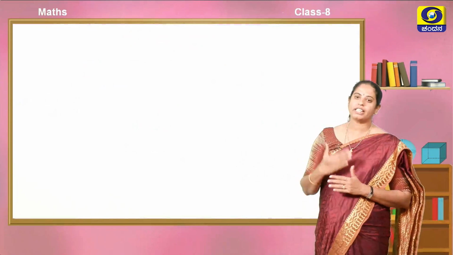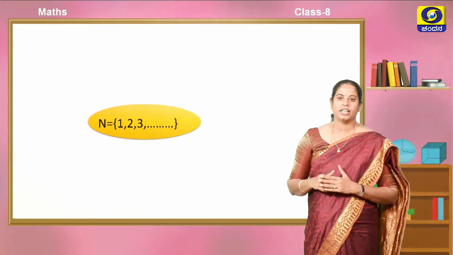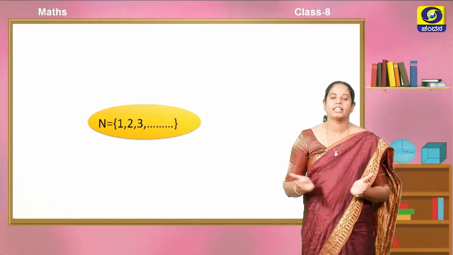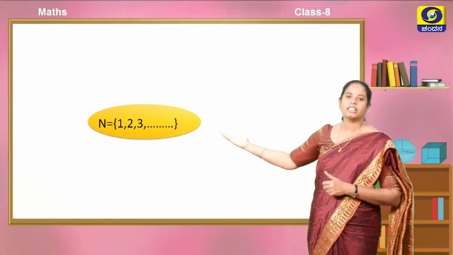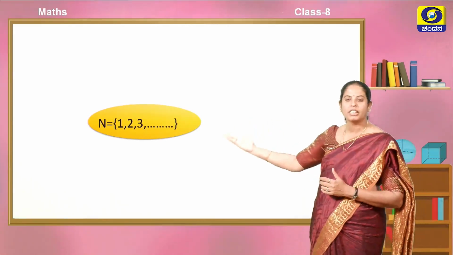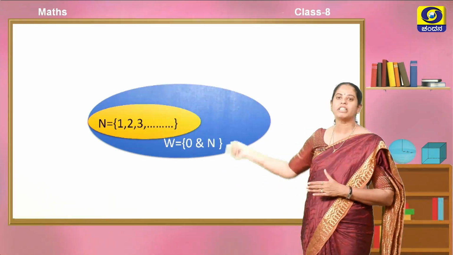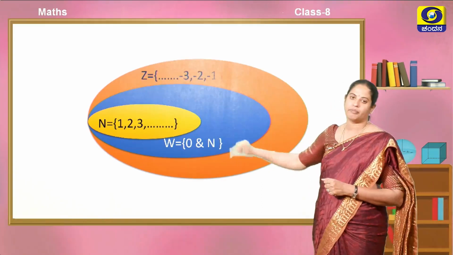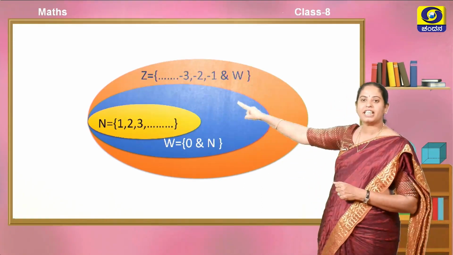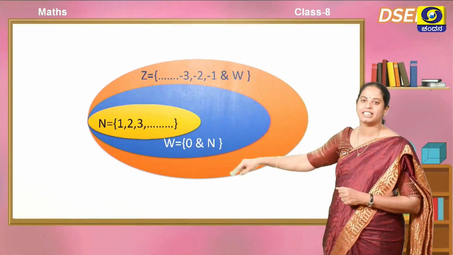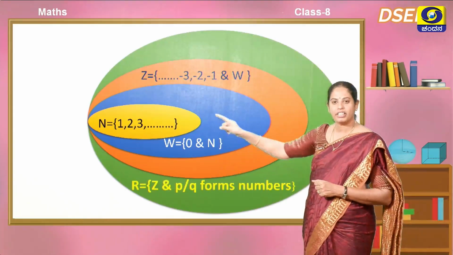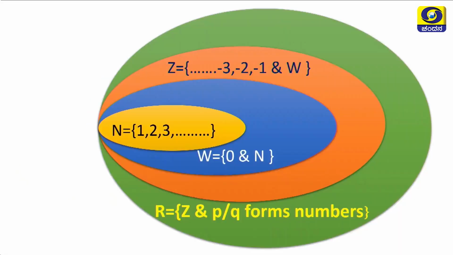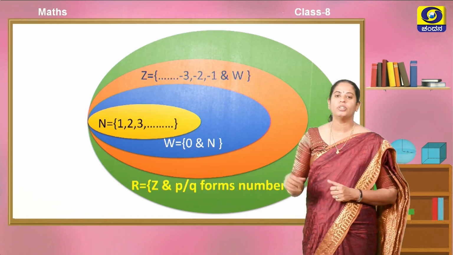Okay. So, now we understood what rational numbers are. What are all the numbers there in the rational numbers, we will observe with this diagram. Rational numbers include natural numbers also. Natural numbers with 0 are called whole numbers, which are also there in the set of rational numbers. Whole numbers with negative numbers are called integers. So, the rational numbers include natural numbers, whole numbers, integers, as well as the numbers which are in the form of p by q, where q is not equal to 0.